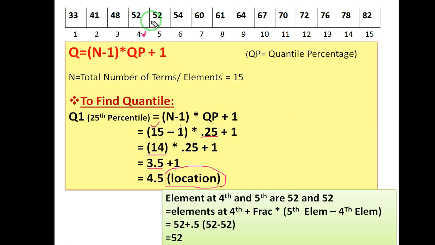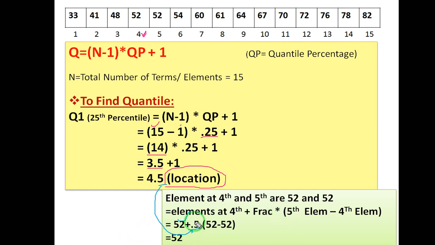Since both the numbers are 52 and 52, which number will come over here? For that, we will write the element at the 4th, which is 52, plus the fraction point. The fraction point is 0.5, so you will write 52 plus 0.5, whatever the fraction point is, over here. Fraction point is 0.5, so you will write 0.5 over here, right?